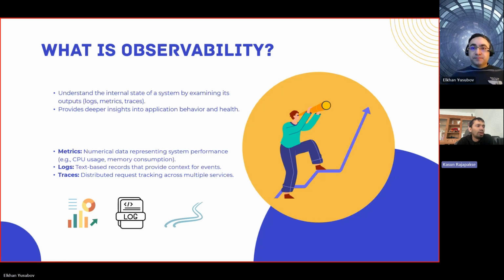If we add to traces, in microservice applications, the application will communicate with multiple services, right? From these traces, we can identify how a specific request is fulfilled, how the request is performed across different services.